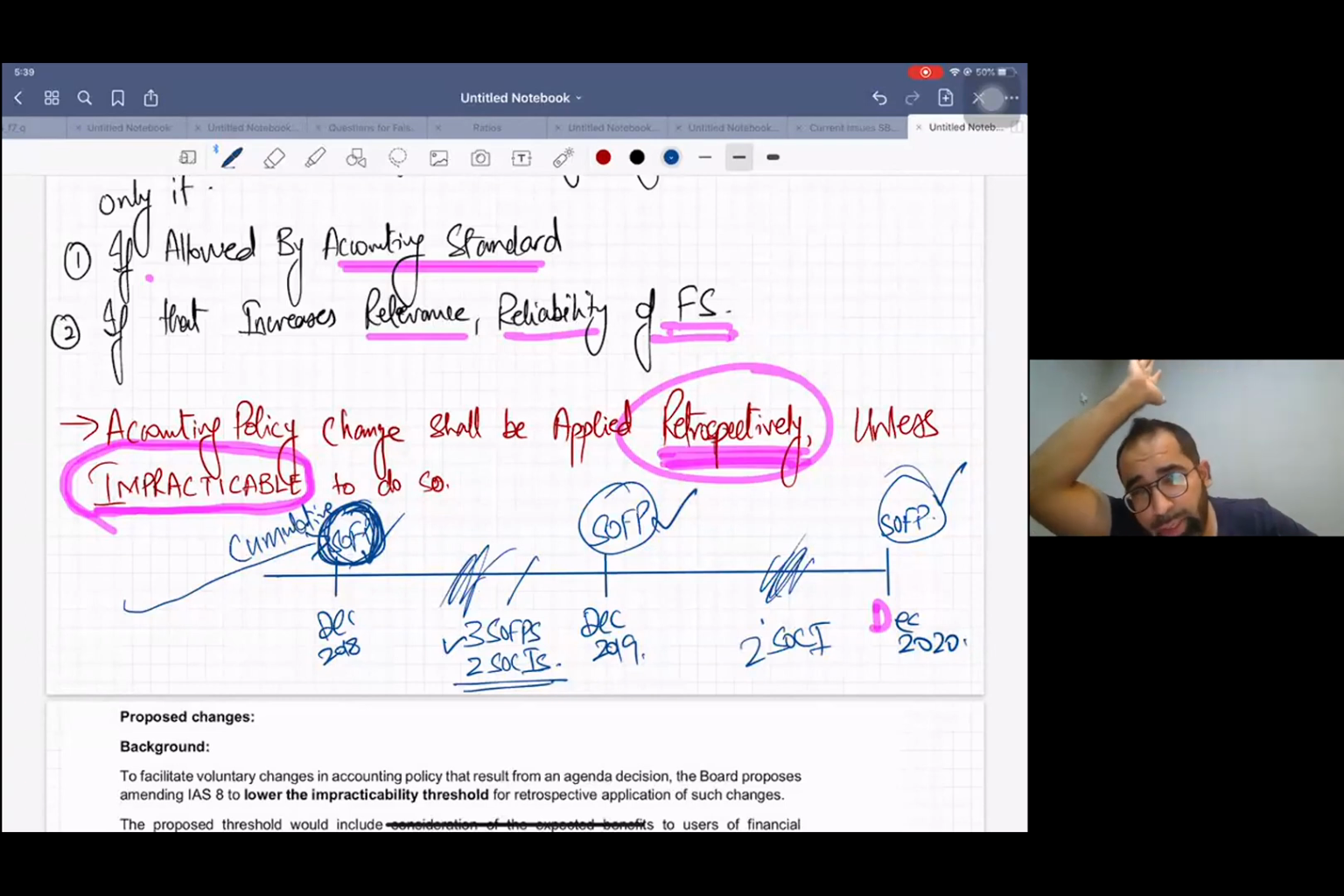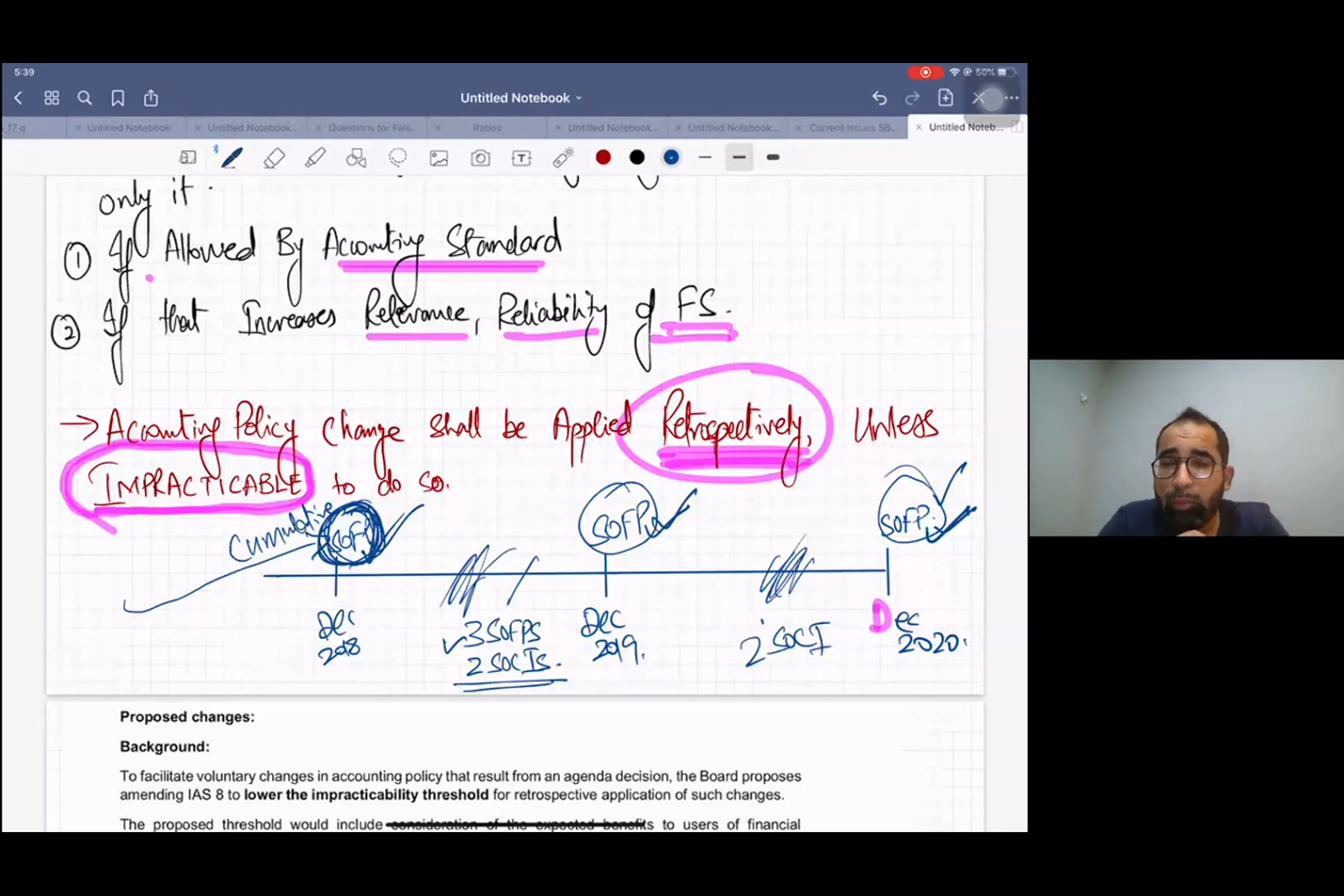Till when can you go, the maximum possible time? Okay, but to the shareholder you will report this current year SOFP, last year SOFP, and one more SOFP. 3 SOFPs and 2 SOCIs, right? This is for the shareholder reporting.